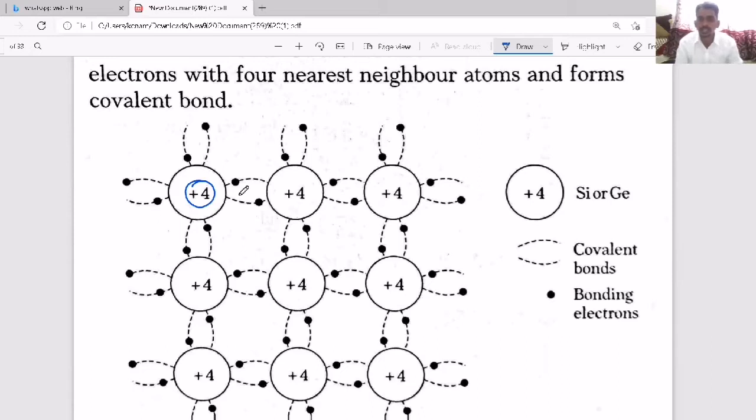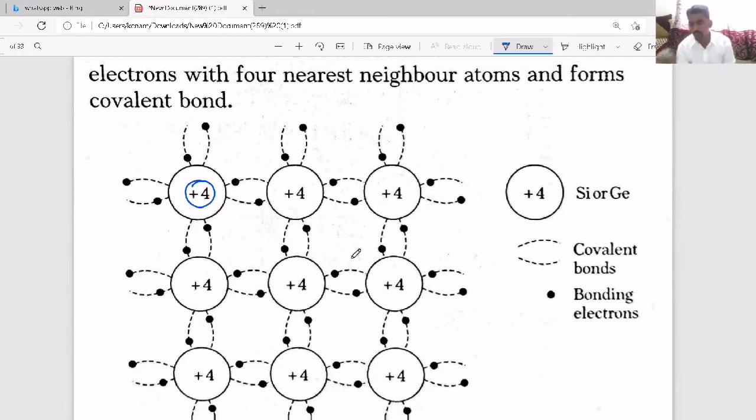This is the naturally existing one, which we call an intrinsic, or pure, semiconductor, where each and every atom forms 4 covalent bonds with the electrons of the 4 adjacent atoms.